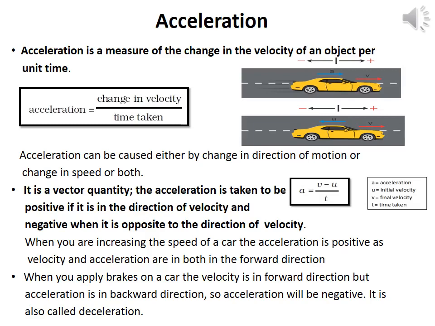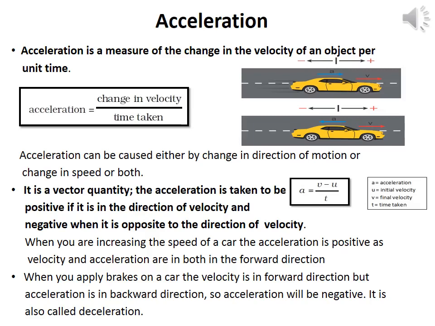How can we define acceleration? It is defined as a measure of the change in velocity of an object per unit time. What are the conditions to produce acceleration? Acceleration can be caused either by change in direction of motion or velocity, or change in magnitude of velocity, or both. Acceleration is equal to change in velocity divided by time taken.